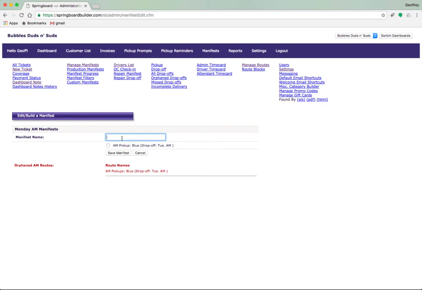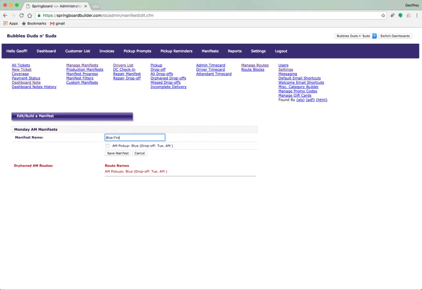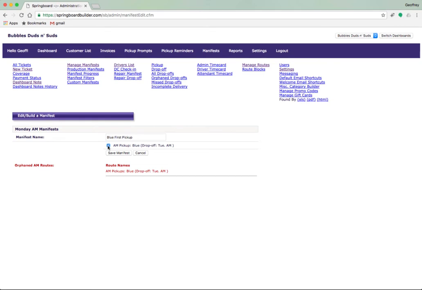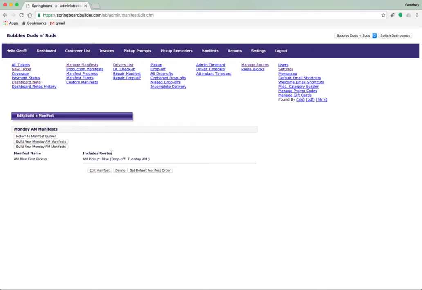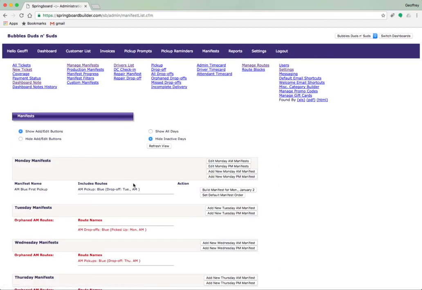We want it to be something descriptive, so I'm going to call this new manifest Blue First Pickup. And I'm going to indicate that the blue route should be attached to it by selecting the route's checkbox. Once I've done that, I can click Save Manifest, and we'll see the manifest that we just created on our list of Monday manifests. Click the Return to Manifest Builder button.